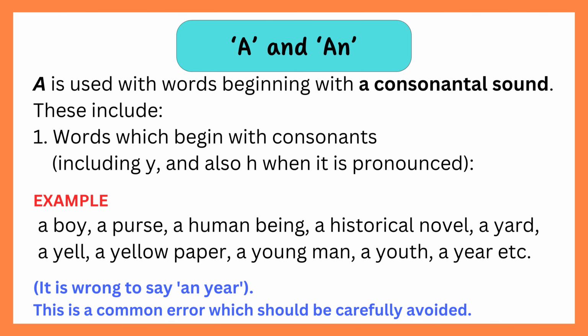A is used with words beginning with a consonantal sound. These include 1. Words which begin with consonants, including Y and also H when it is pronounced. Example: a boy, a purse, a human being, a historical novel, a yard, a yell, a yellow paper, a young man, a youth, a year, etc. It is wrong to say an year. This is a common error which should be carefully avoided.